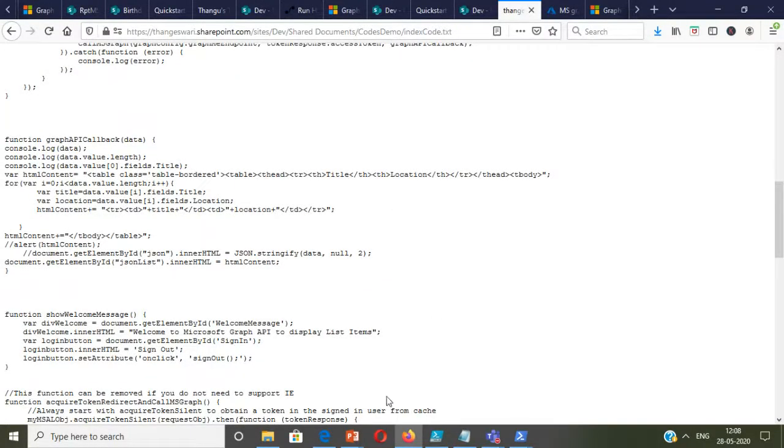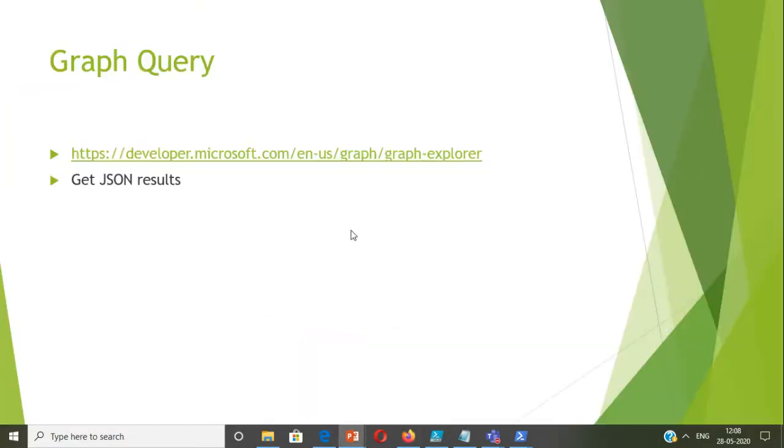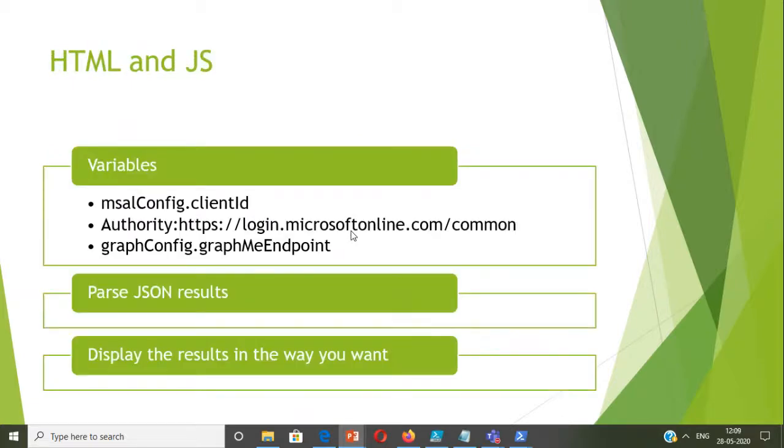That is the same approach which is getting spread to different kinds of applications. So again, as a quick recap, for HTML.js, I'm just going to get the client ID, update the Graph endpoint, then parse the JSON results and display the results in the way you want. It may be a table, it may be a flexbox, or it may be a slideshow. So that's just up to you.